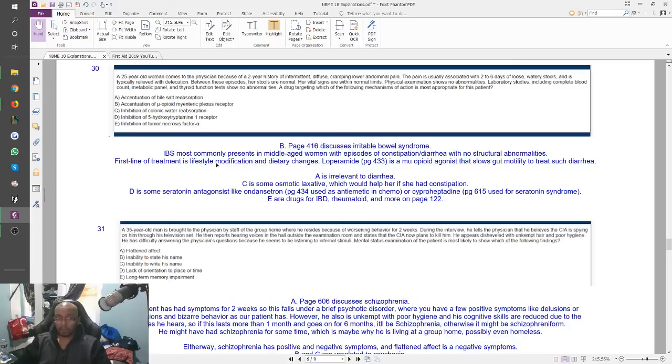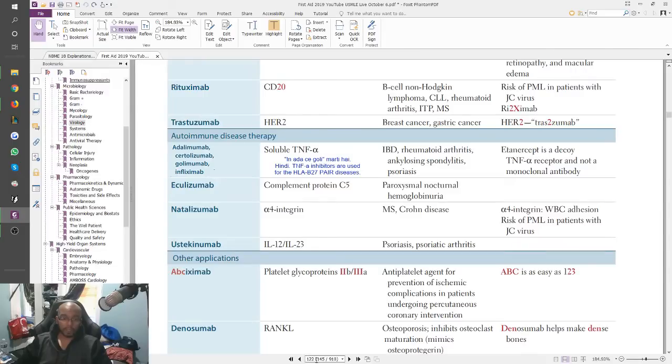Right, so IBS most commonly presents in middle-aged women with episodes of constipation or diarrhea with no structural abnormalities, like her. First line of treatment is lifestyle modification and dietary changes, which is what First Aid tells you. However, loperamide is a mu-opioid agonist that slows gut motility to treat this kind of diarrhea. I didn't know that, so let's take a look at both things.